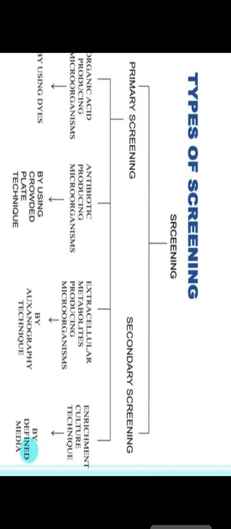Now, what are the types of screening? Screening is categorized into two groups. First is called primary screening, second is secondary screening. Very important is the primary screening, in which organic acid producing microorganisms are detected by the use of dyes, antibiotic producing microorganisms by the Crawford plate technique, extracellular metabolite producing microorganisms by the auxanographic technique, and enrichment culture technique by Griffith media.